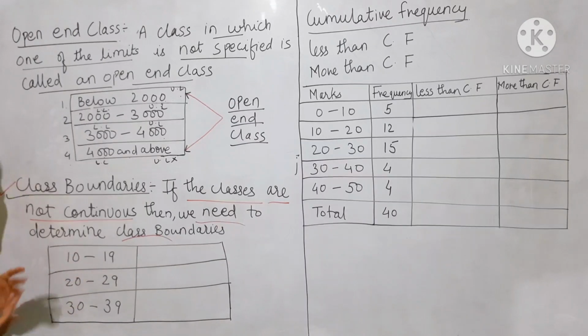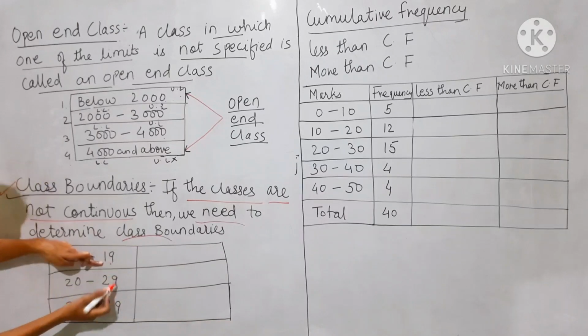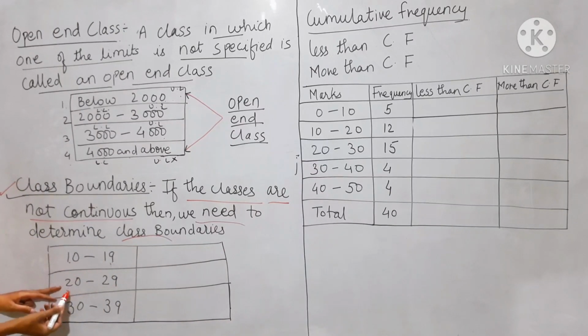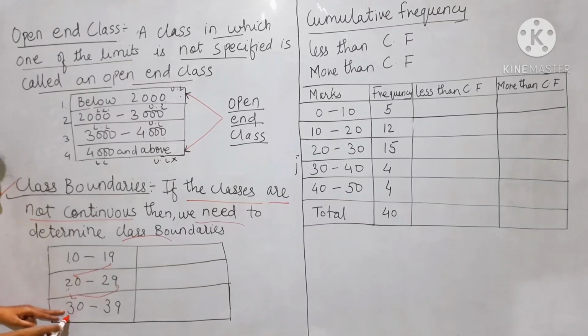If the classes are not continuous, it means what? 10 to 19, and immediately after 19 what number comes? 20. So is this class continuous? No, it is not continuous. Then again 20 to 29, immediately after 29 the number 30 is there. So the classes are not continuous.